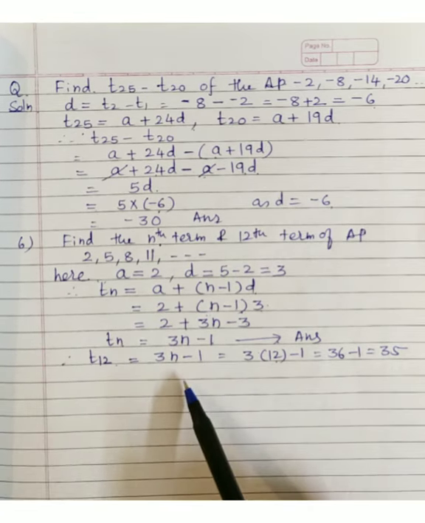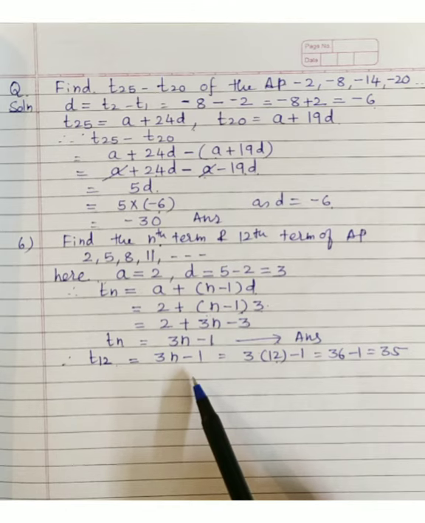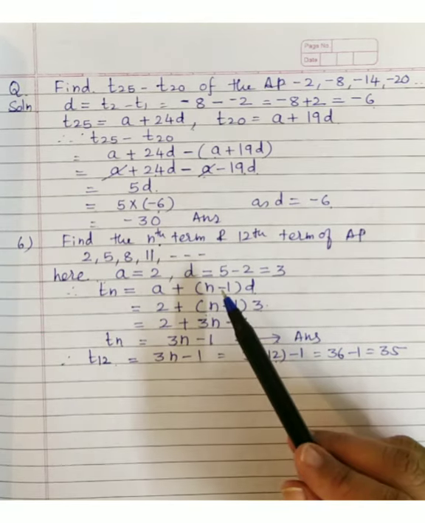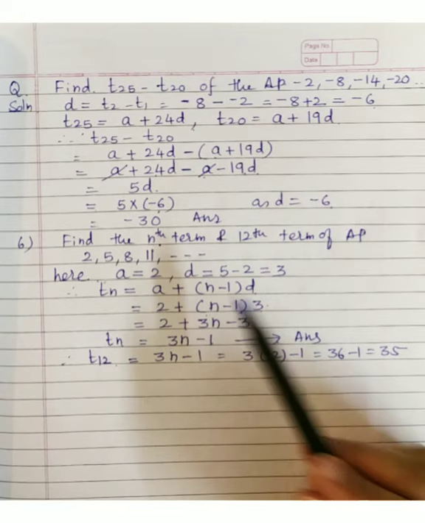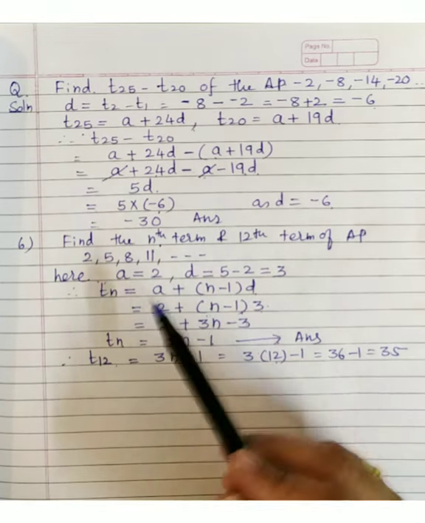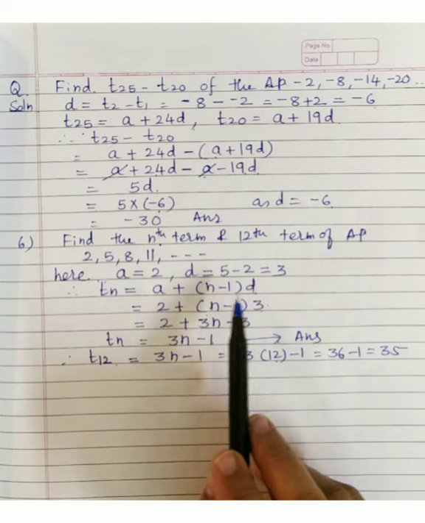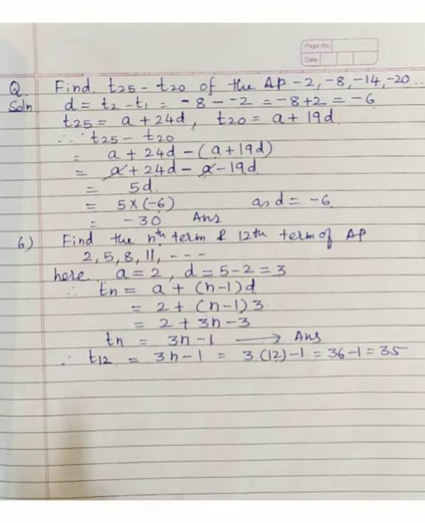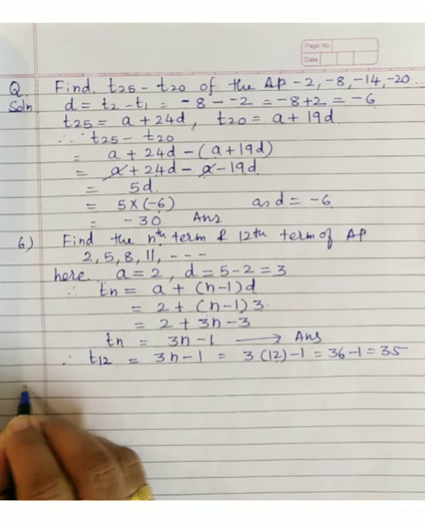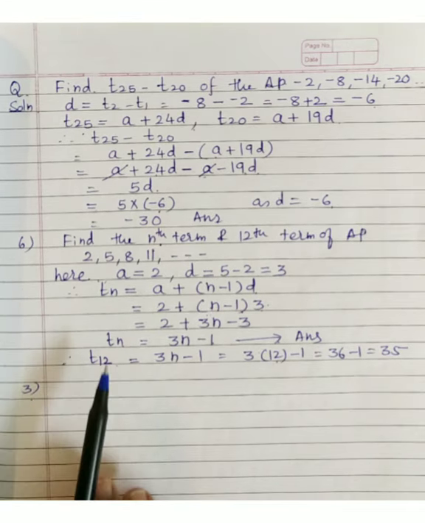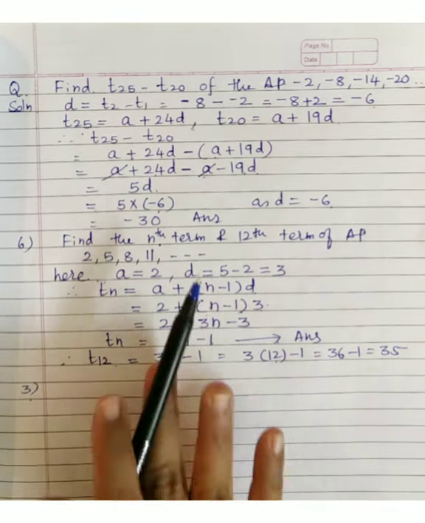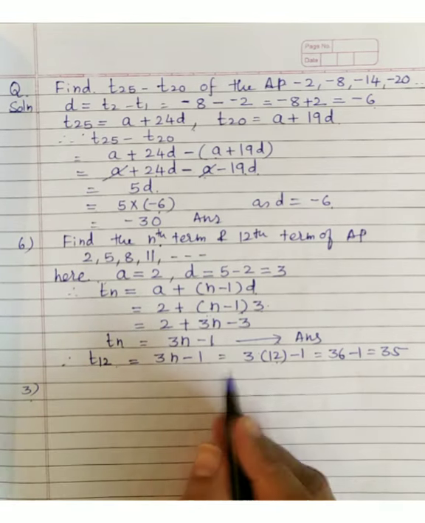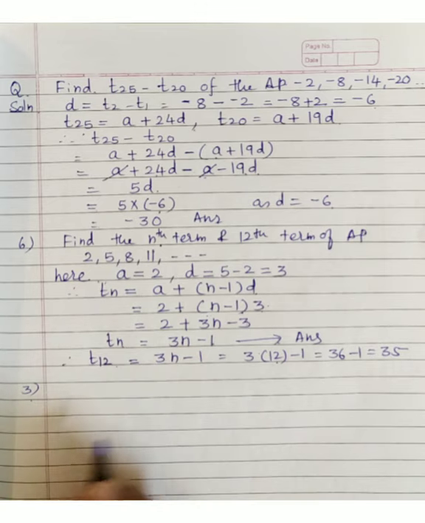Okay. Then next question. Now I think the concept of AP is clear to you, right? So next we will go into how to use this formula in a different way. Now I am going to the third question. Because I suppose what an AP is, what the nth term is, and how we calculate it is clear too. Now see, the question is slightly changed.